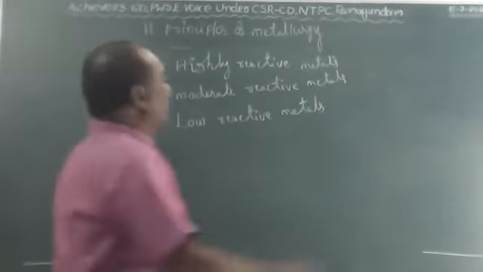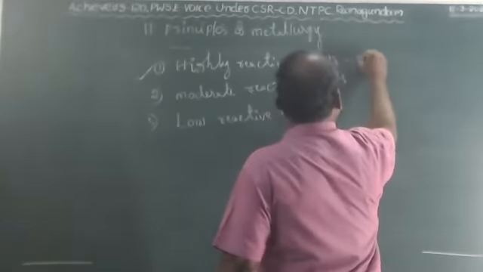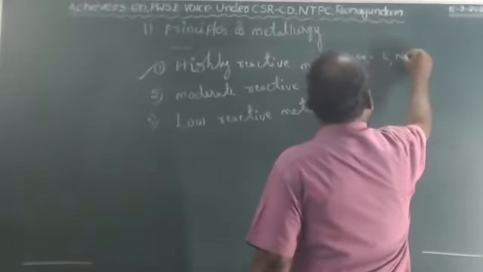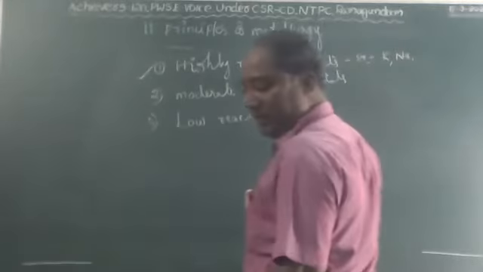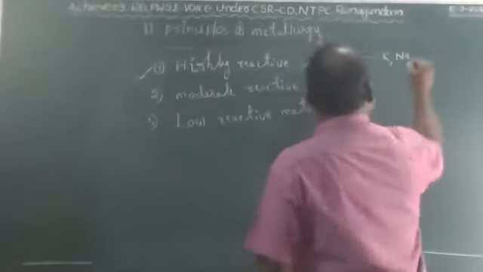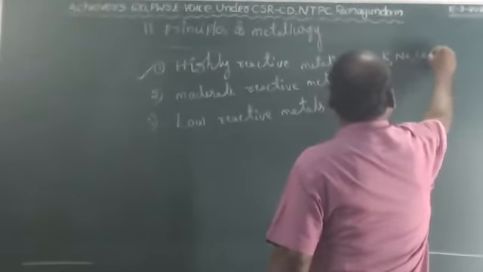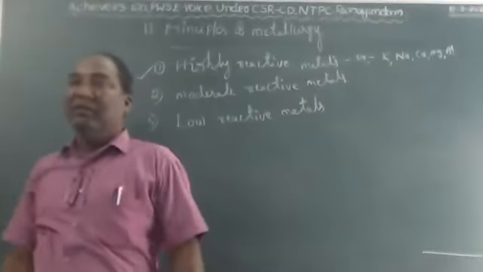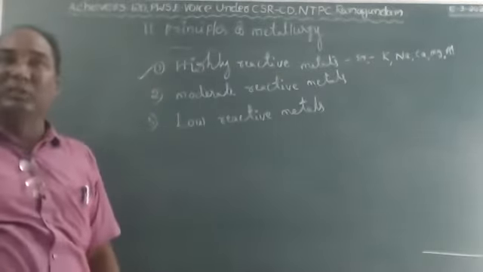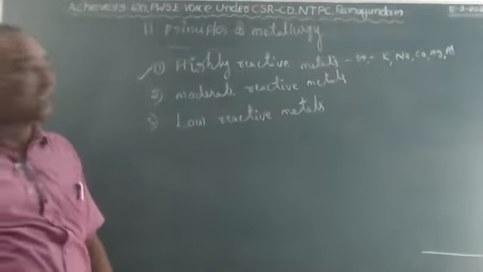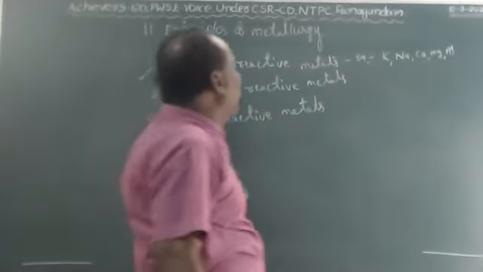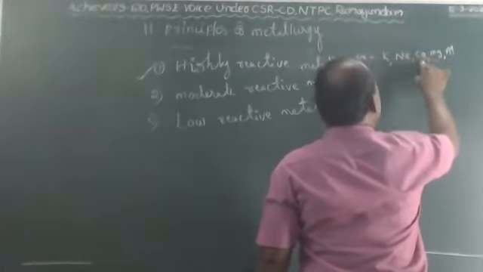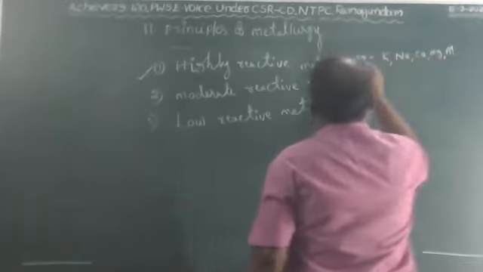Examples of highly reactive metals are potassium, sodium, calcium, magnesium, and aluminum. The reaction takes place within seconds, and these are called highly reactive metals.